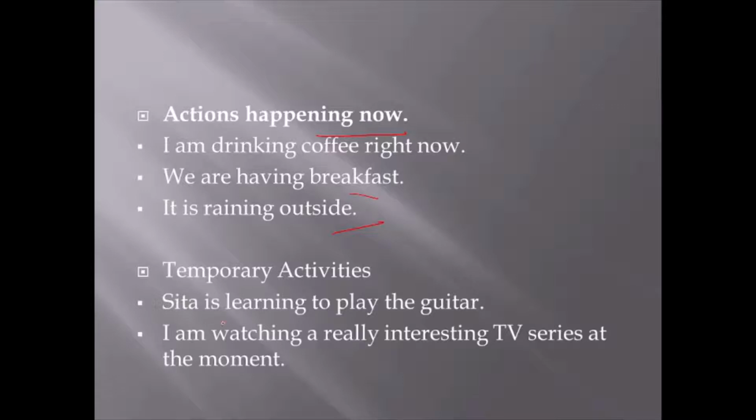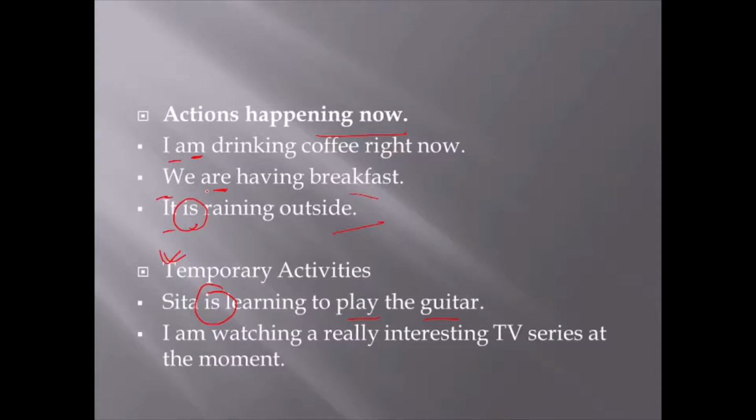So any action that is happening now, which is not completed yet, is known as present continuous. Secondly, when we talk about some temporary activities, like Sita is learning to play the guitar, this is an activity which is not completed yet. So that's why Sita, and you can see here we are using is. With I we are using am, with we we are using are, with it we are using is. So these things you have to be careful about.